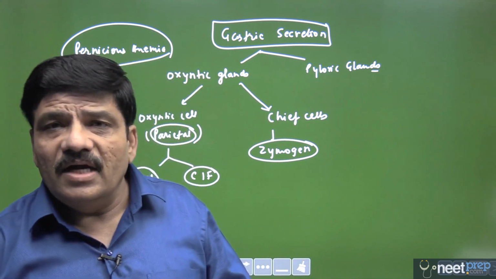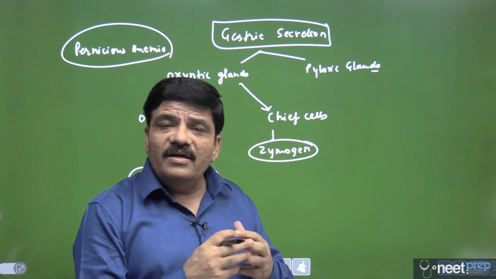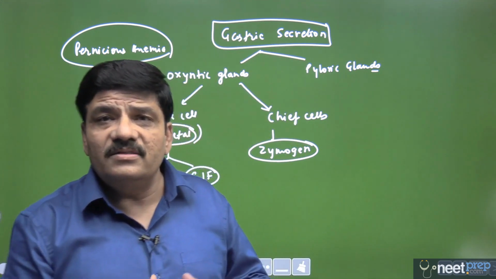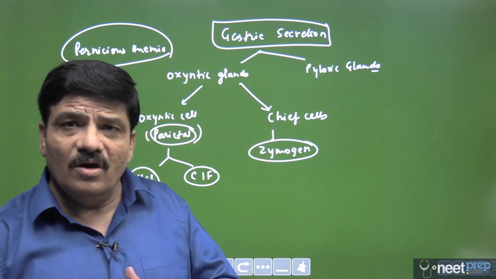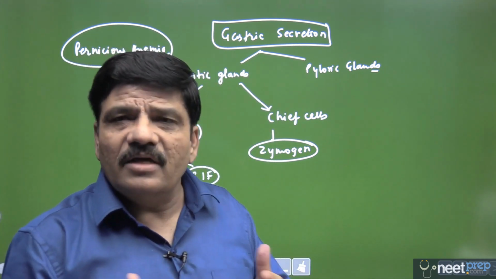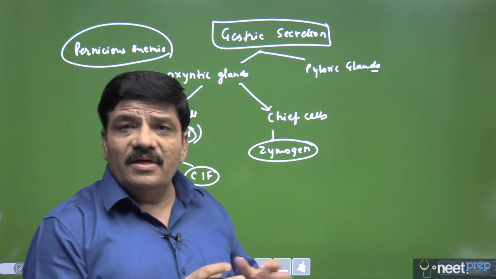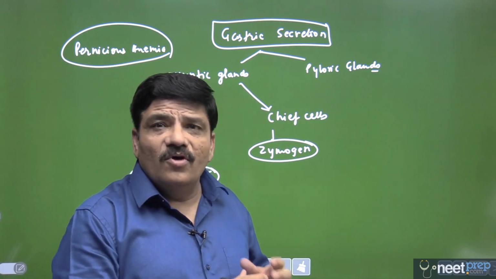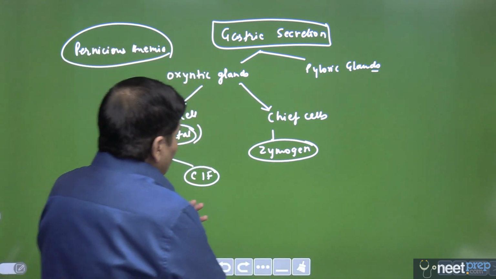The reason is that these proteolytic enzymes are very, very strong enzymes. So if they are active in the gland or the duct itself, it can lead to autodigestion, and it can lead to inflammation of the gland and the duct. It is a common cause of pancreatitis as well, that trypsin may be present in some amount in active form within the pancreas and can cause inflammation of the pancreas, which is called pancreatitis.